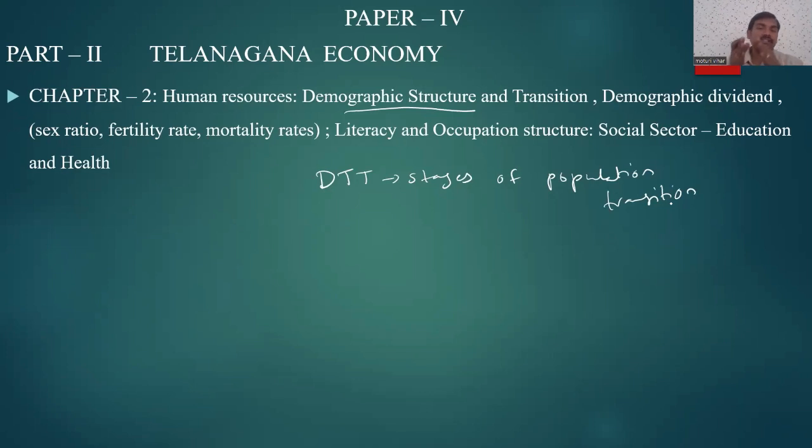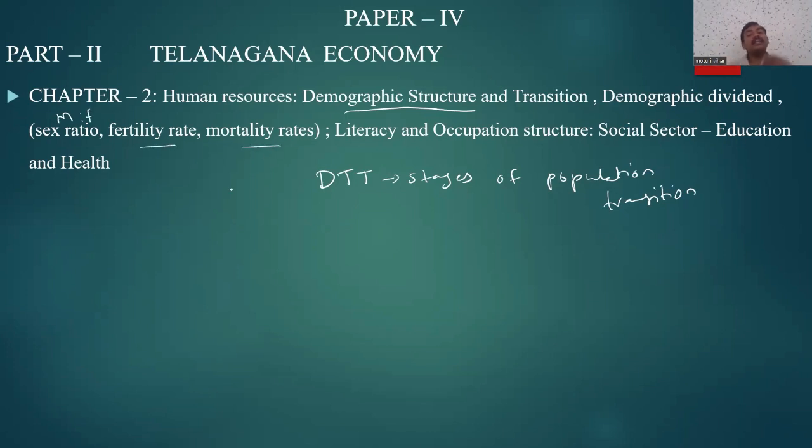Are we at stage 1, stage 2, stage 3, stage 4, or what is the transition stage we are and how the demographic structure is there? Next comes the demographic dividend. We need to focus on how the demography is divided. Okay, what is the sex ratio, the male to female ratio, fertility rate, mortality rates.